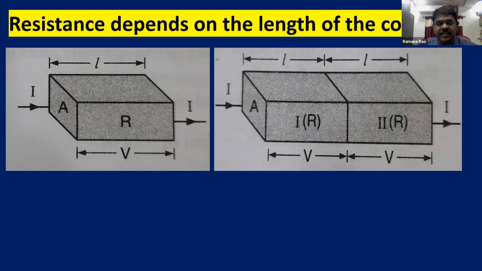Now what happens if another similar conductor is joined to the conductor? That means it is also maintaining a potential difference of V volts. So for the first conductor, potential difference is V, and for the second conductor also potential difference is V. And the same current is going to pass through the two conductors. The only difference is in the first case we have one conductor and in the second case we have two conductors side by side. Same identical conductor, same length and same area.